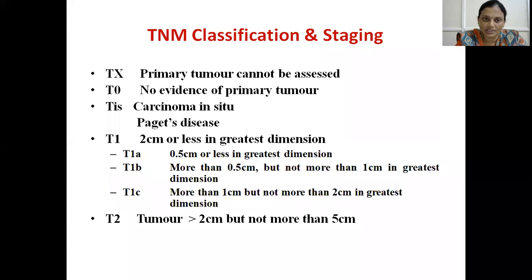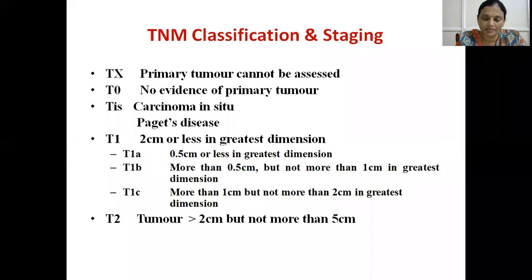TNM classification and staging. What is TX? It is nothing but the primary tumor which cannot be assessed. T0, no evidence of primary tumor. Tis is carcinoma in situ, also covered under Paget's disease.